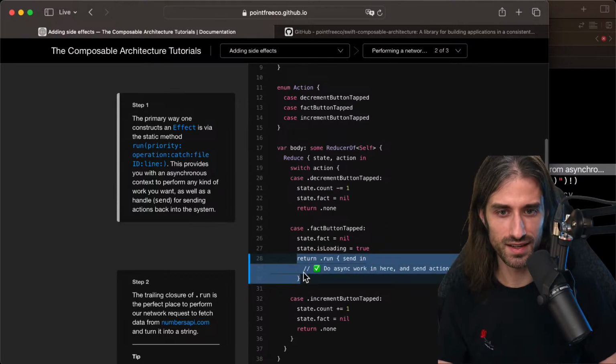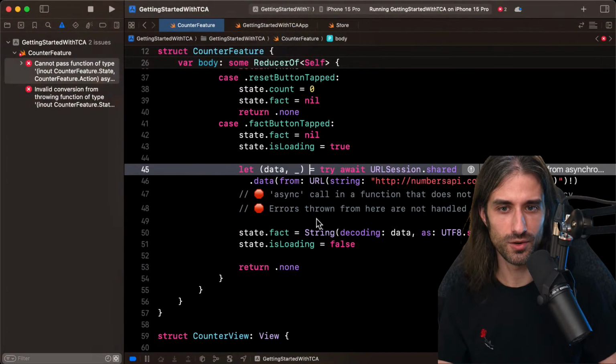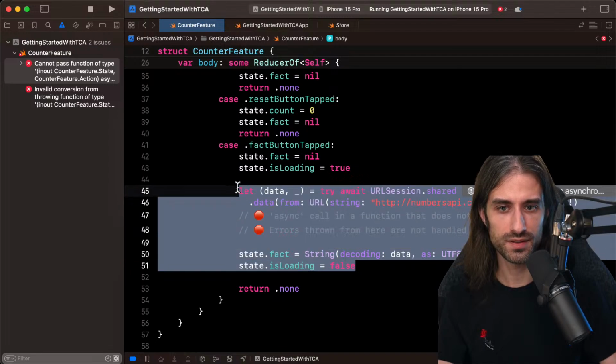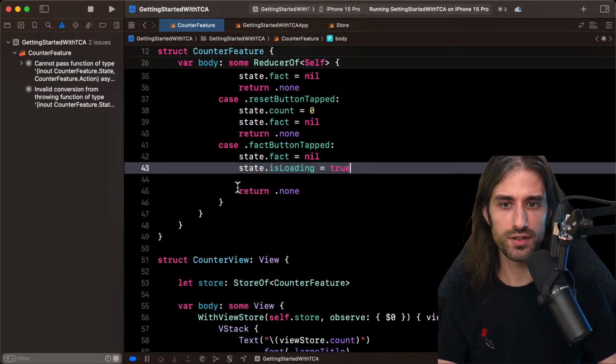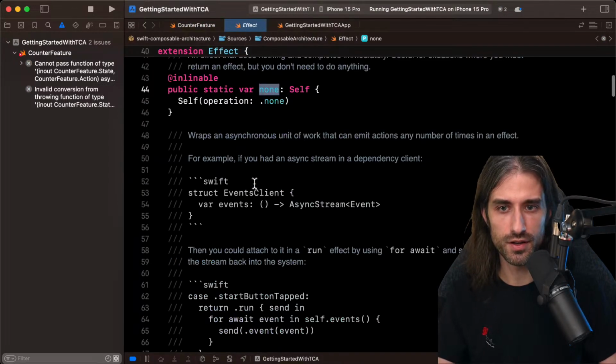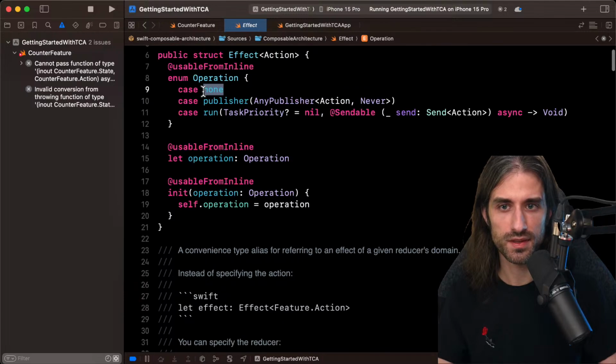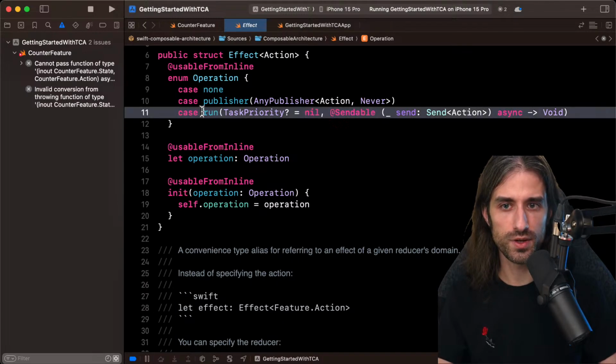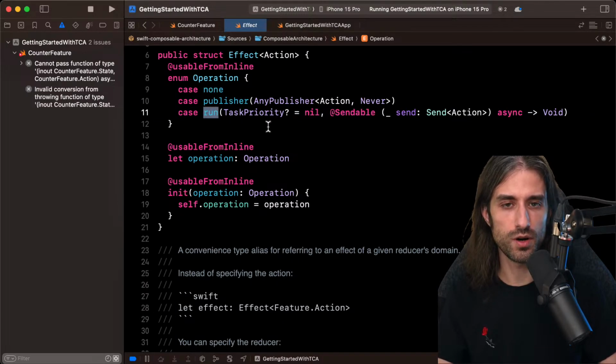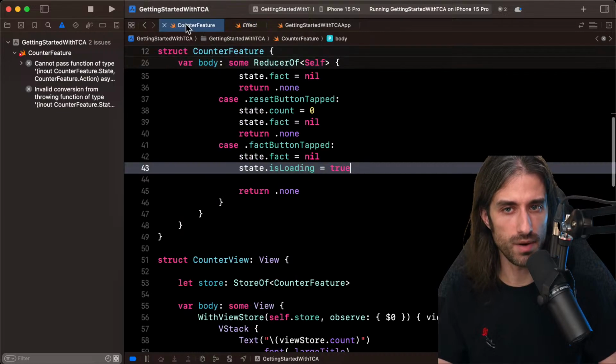So here it's return .run. So actually we need to remove this code and we are no longer returning none. So remember, none, it was this. And now we are doing run, which is going to allow us to create a task where we can write async code. And we can see we can do the same thing with a publisher if we want to use Combine.